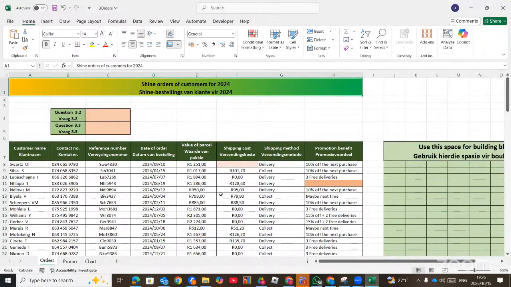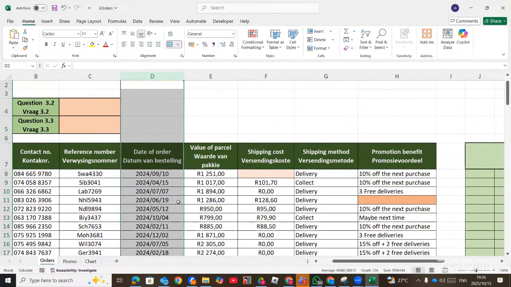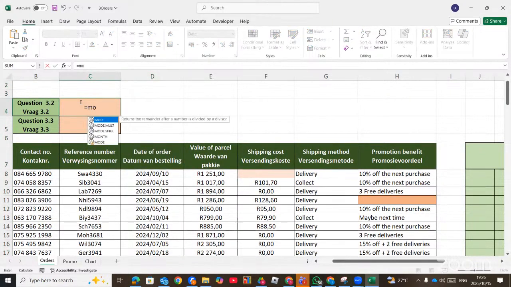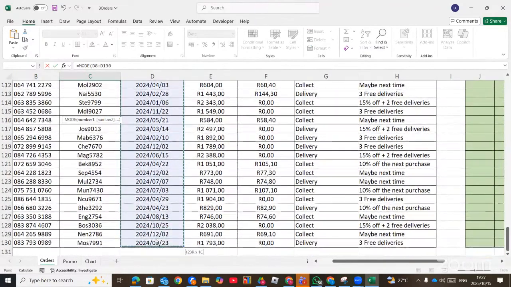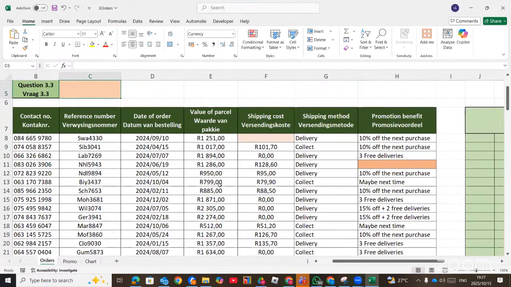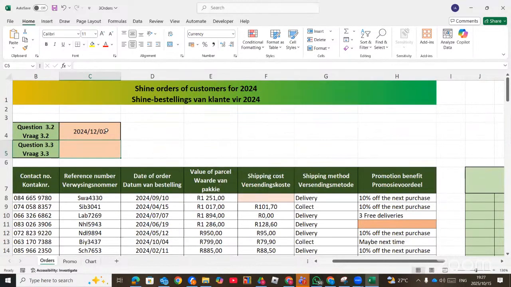Now, if you look at this one, the dates are in column D. Now they want to find out which date here got more orders. This is the date of order. So we use MODE, that is most. We use MODE, and then you select all the dates in column D. Then you press enter. So meaning on the 2nd of December 2024, there were more orders. So that's what we call the mode.